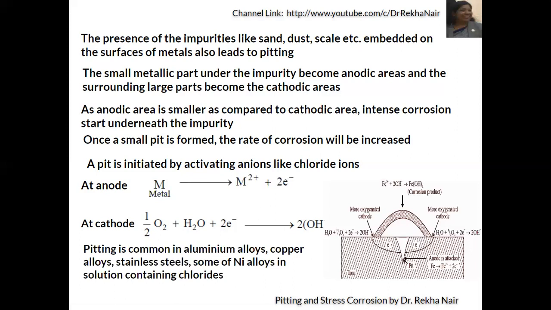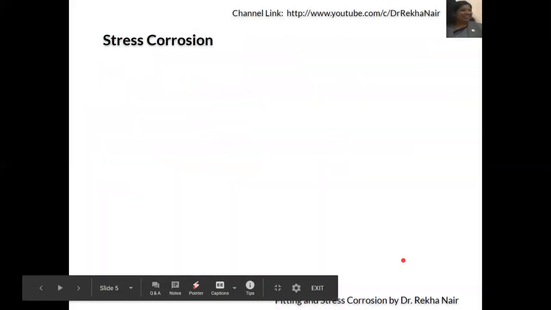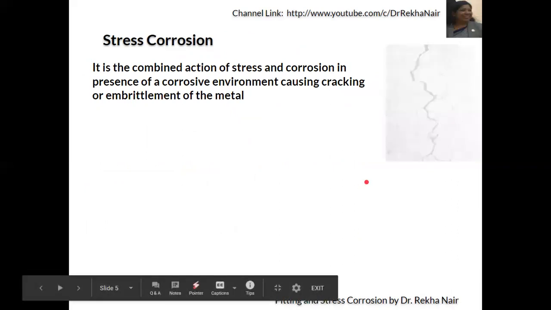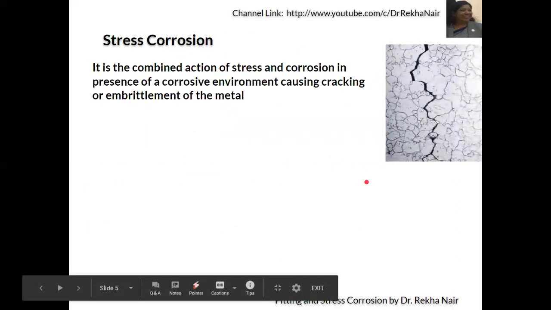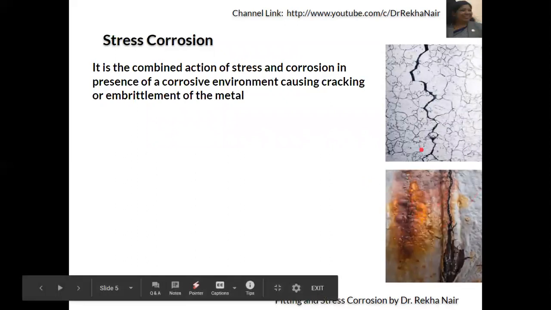Pitting is common in aluminum alloys, copper alloys, stainless steel, nickel alloys, all of which contain chlorides. Next is stress corrosion. As the name suggests, the metal under stressed part will undergo corrosion. That is the combined action of stress and corrosion in presence of a corrosive environment causing cracking or embrittlement of the metal. We call it stress corrosion.